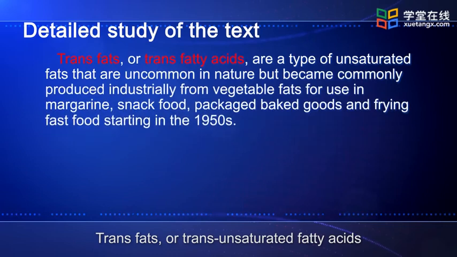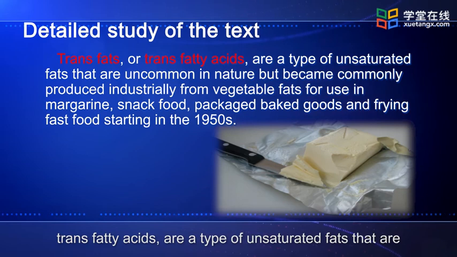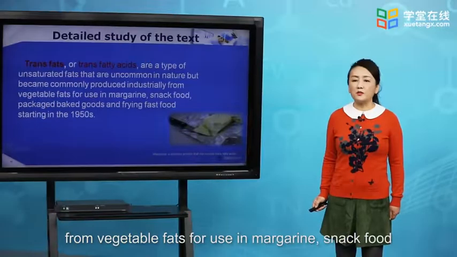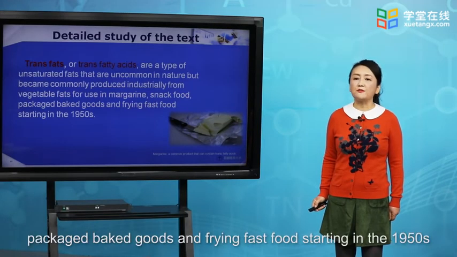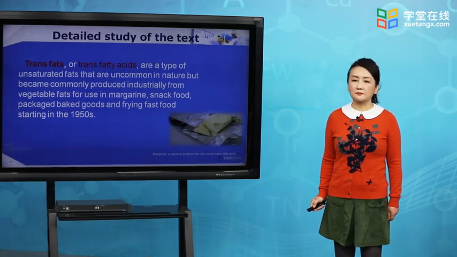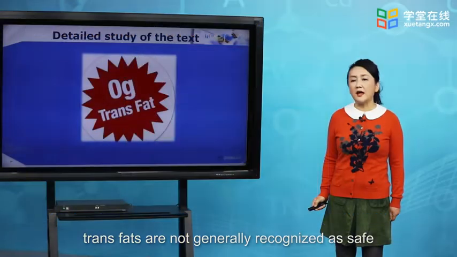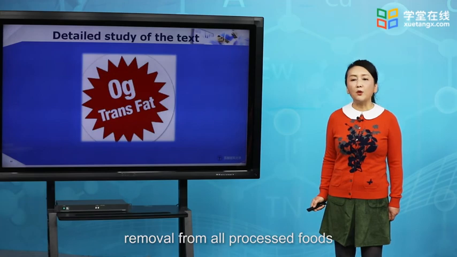Second one, trans fat or trans fatty acid, is a type of unsaturated fat that is uncommon in nature but became commonly produced industrially from vegetable fats for use in margarine, snack food, packaged baked food, and frying fast food, starting from the 1950s. In 2015, the FDA finalized its determination that trans fats are not generally recognized as safe and set a 3-year time limit for their removal from all processed foods.